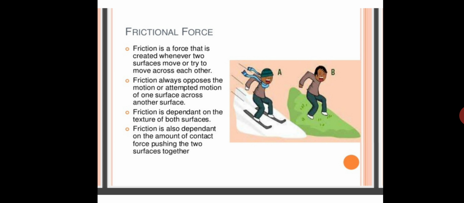You carry your school bag on your shoulders. Why? Just because of muscular force. So, with the help of our muscles, we are applying muscular force.